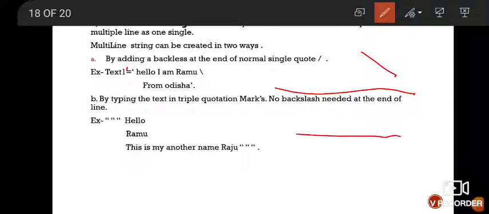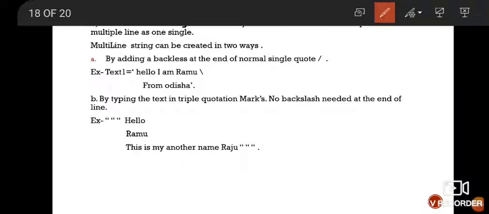Again for the third line you add the backslash and continue, then close your quotes. Like this you can write multiple lines in your program.